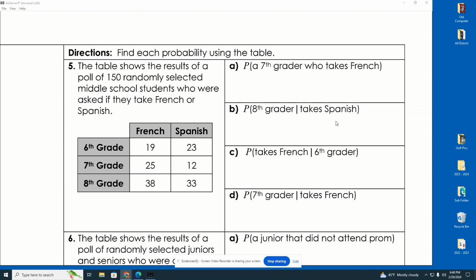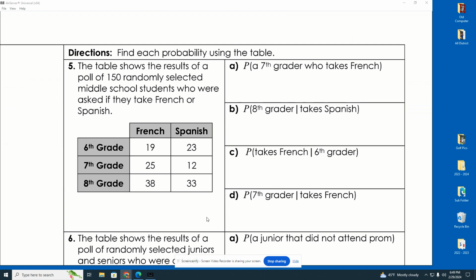Now, with that being said, we come to another problem, number 5. And there's 150 people. Again, if you were to add all these up, if you tallied every one of these, that's 150 people. So you got these kind of groups. You got 6th graders, you got 7th graders, you got 8th graders. But then you've got 6th graders, 7th graders, and 8th graders who all take French. And you've got 6th, 7th, and 8th graders who all take Spanish.